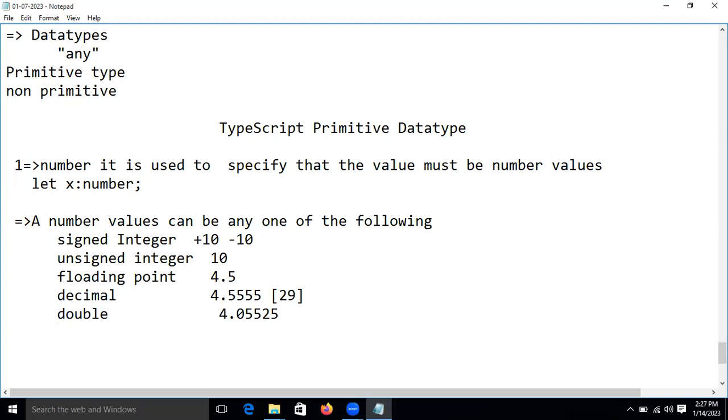And which other kind of number value can we also have, guys? Exponential. Exponent, right? What is the exponent value now?